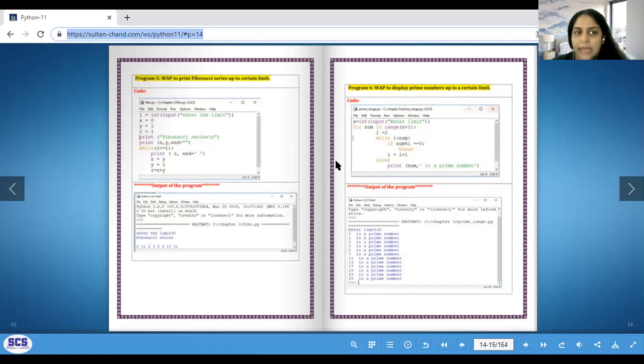Then we go inside. Now my value of y, which was 1, is going to x. My value of z, which was 2, goes to y. And my z gets another value, that is 2 plus 1, which is 3. Then the next time the while loop runs, the first printing is of my next term, that is 5. 3 plus 2 is 5.